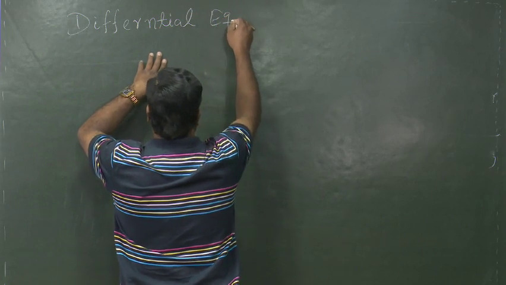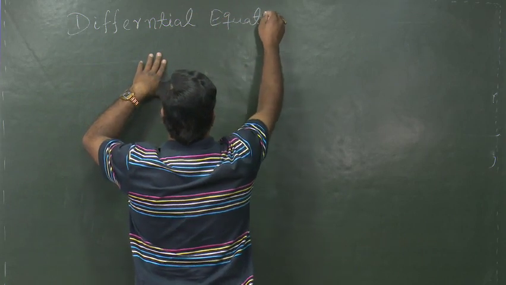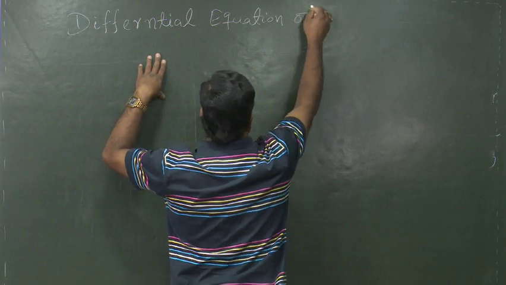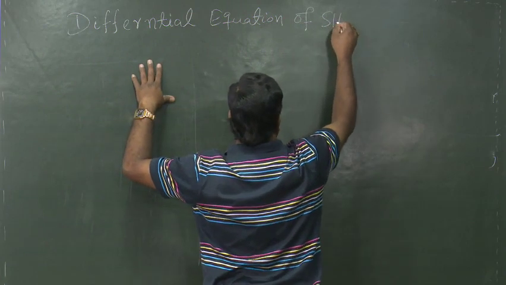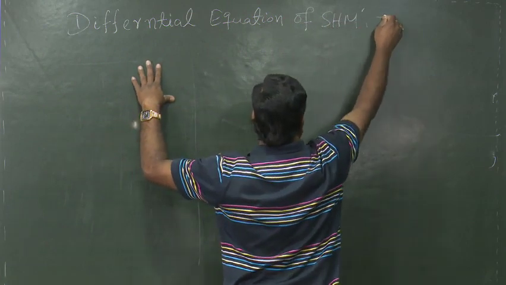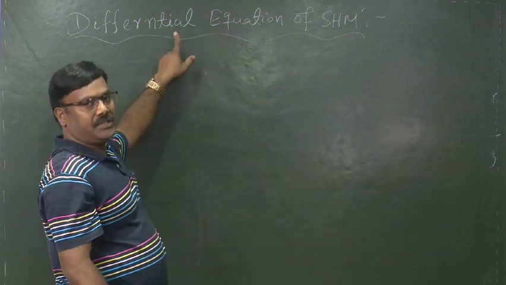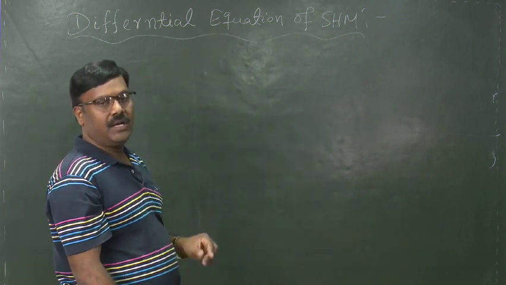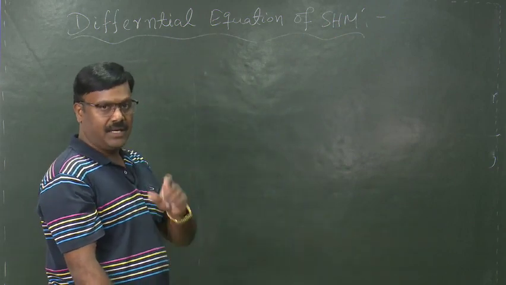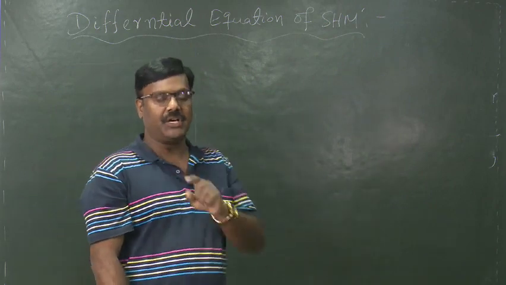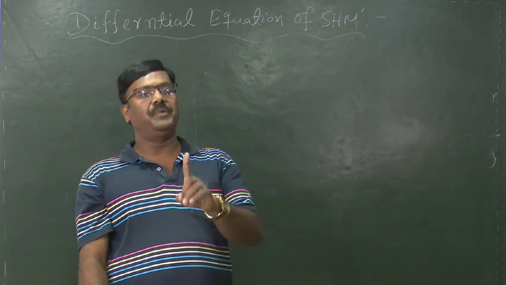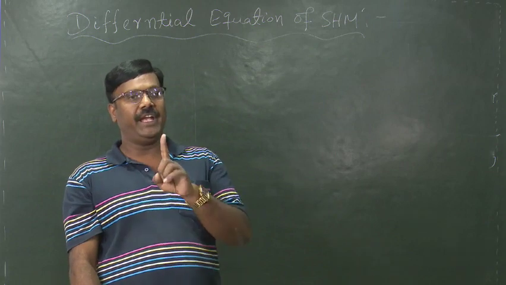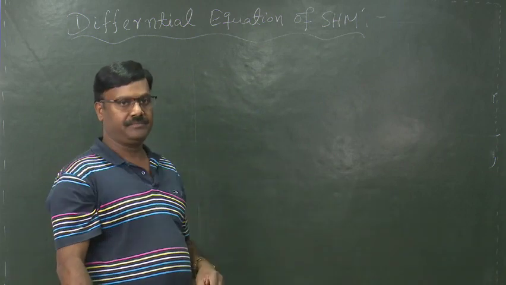Now, the topic starts with differential equation of SHM. To derive the differential equation of SHM, let us first consider a body of mass m executing SHM.